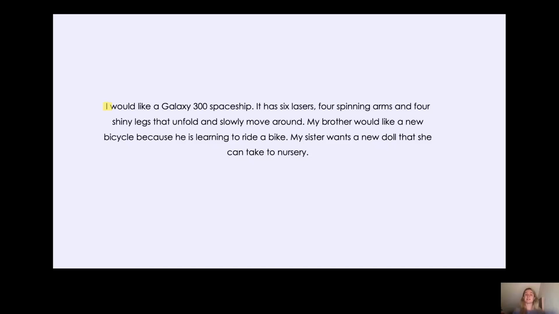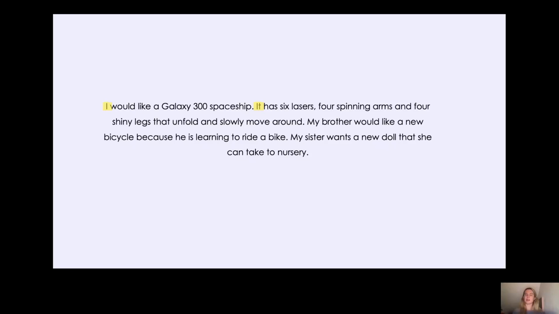It has 6 lasers. So therefore, we have used the subject pronoun it to replace Galaxy 300 spaceship so that we're not repeating ourselves, so that we're not saying, I would like a Galaxy 300 spaceship. A Galaxy 300 spaceship has 6 lasers. Can you hear how repetitive that is?